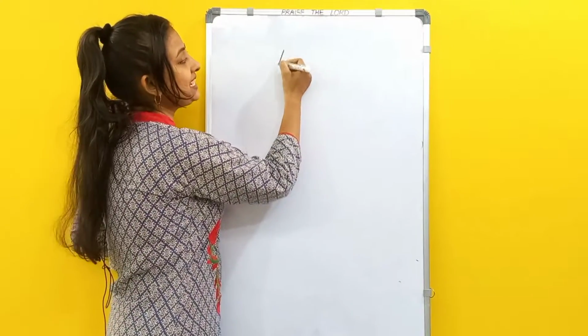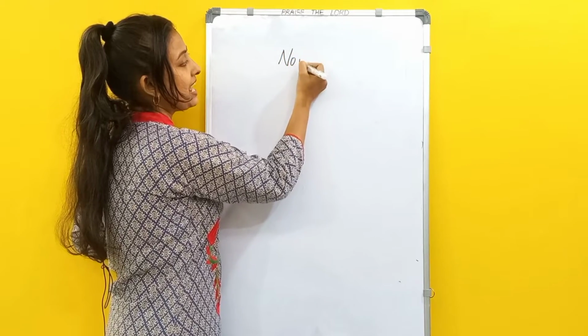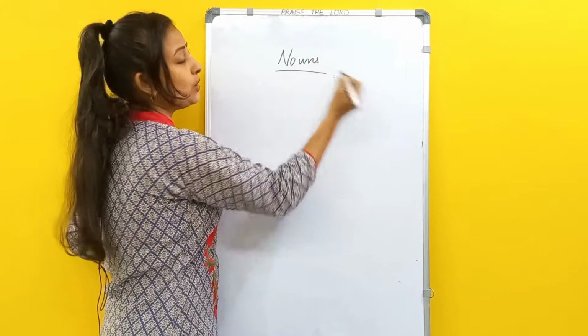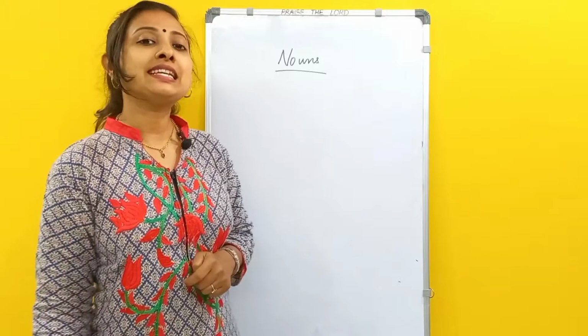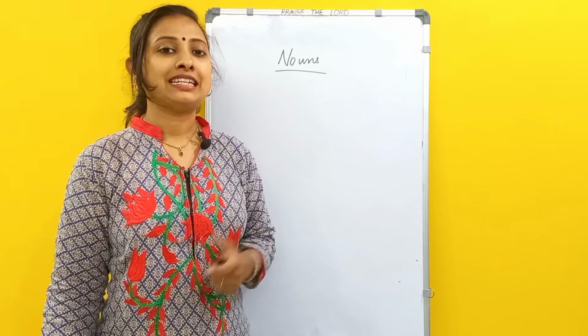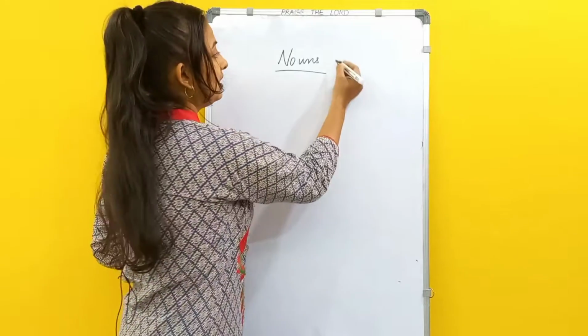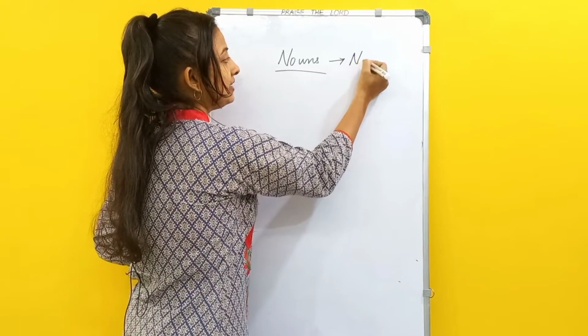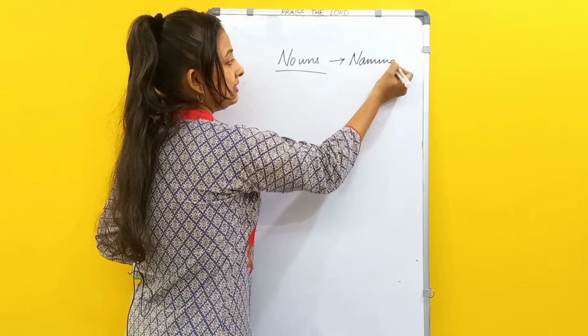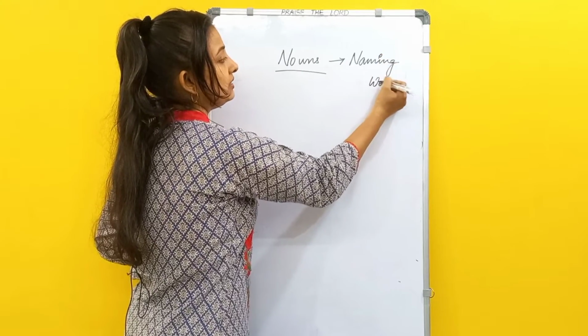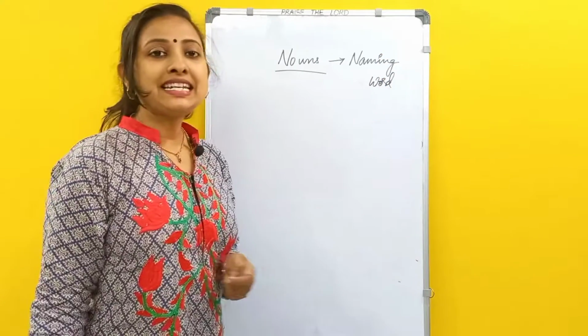We have seen nouns. What is a noun? In simple terms, we have seen it as a naming word. Noun is a naming word. What does it name?